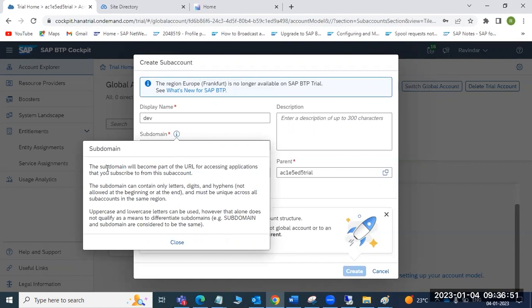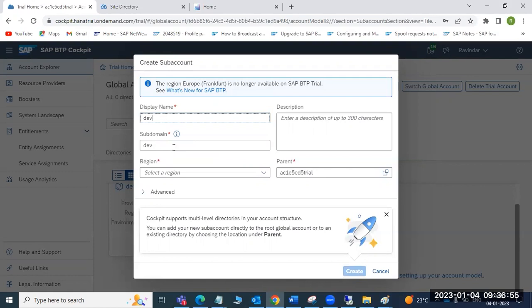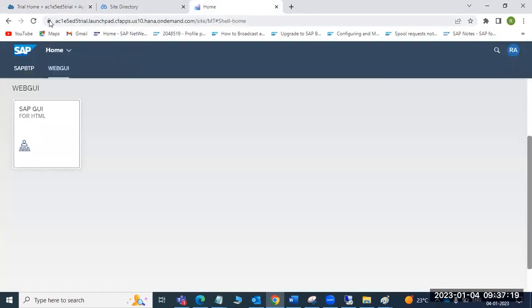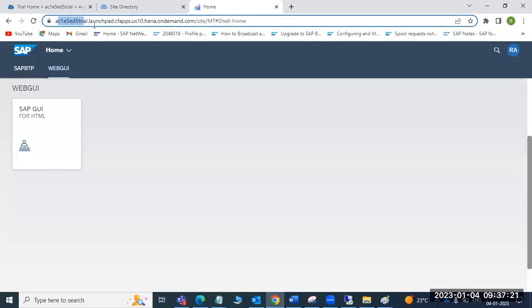So we have to use the subdomain. By default, when you choose the display name, this is only the display name. But when you go to the sub account, you have to provide the same name, or you can provide a different name like SAP underscore ECC underscore. Based upon whatever name you put here, your site will come like that.